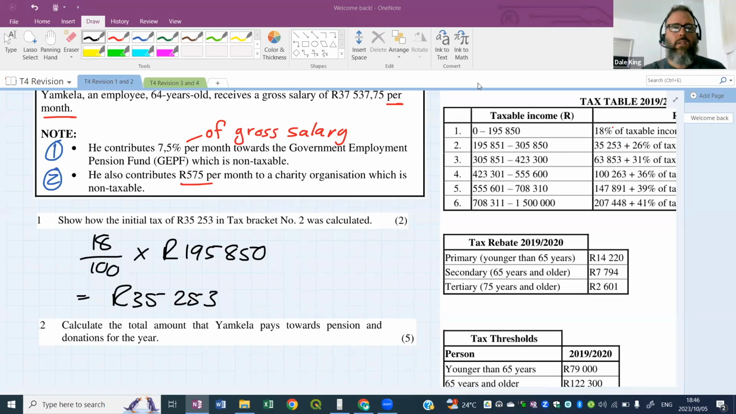So, it's just a straight value. You don't need to work anything out there. You don't have to work out a percentage or anything. It's just 575 per month. But the question wants a total amount for the year. That's a monthly value. We need an annual value for the charity. And then you need to add it to the pension calculation.